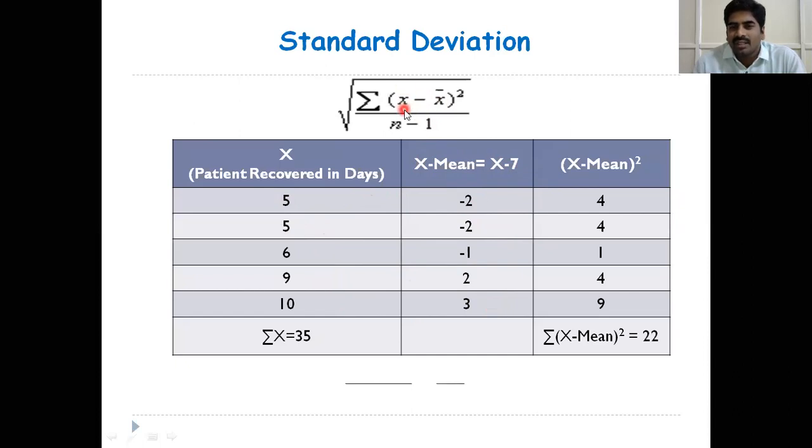Next, what is the formula? Please observe here, x minus x bar whole square. This is x minus x bar, where x bar means the mean. Next, you have to square all these observations.